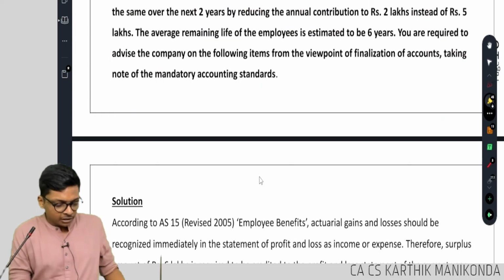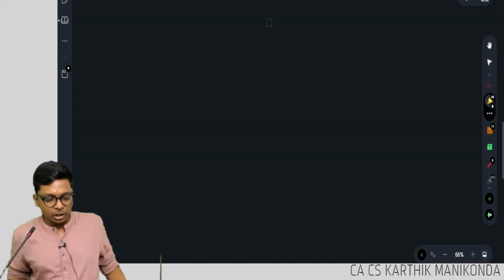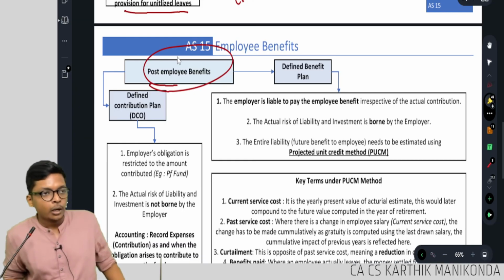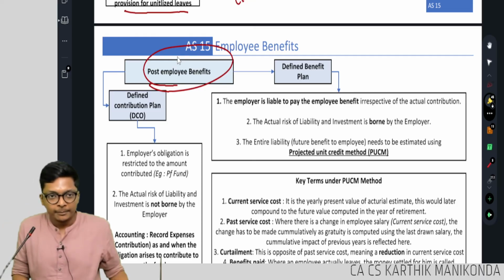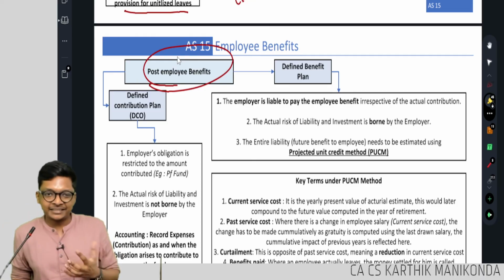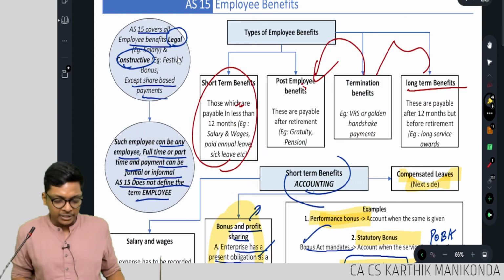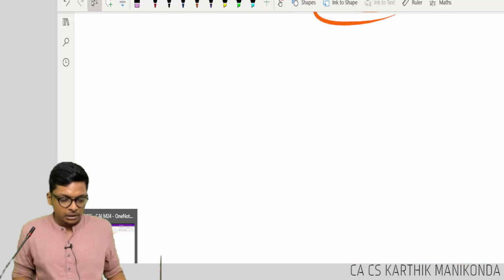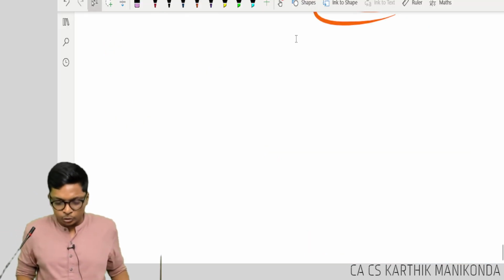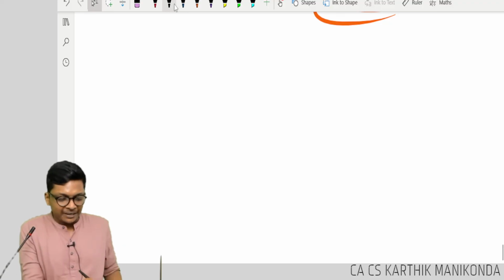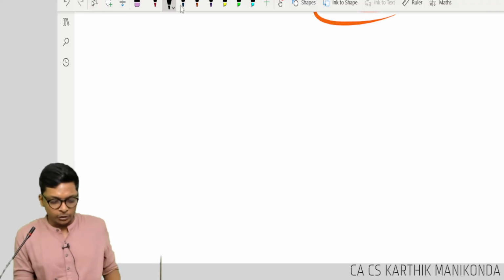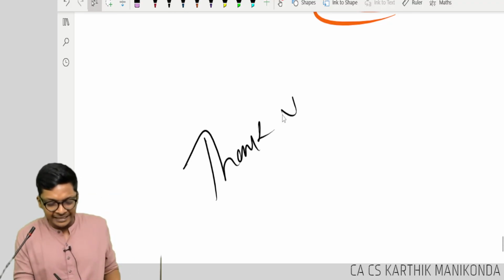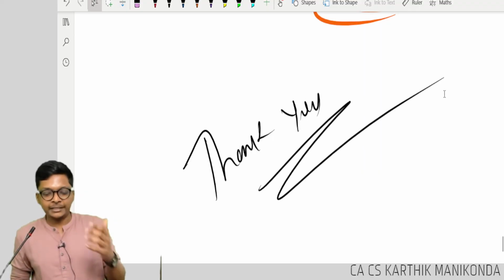Now we have to go to the next concept, which is basically post employment benefits. Are you getting the clarity, guys? Clear? Okay. Post employment benefits. For recording students, for this part, go to the next video and watch. With this, we will end this session and then go to the next one.